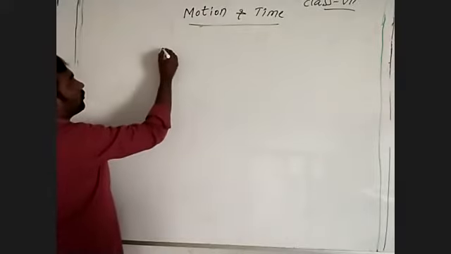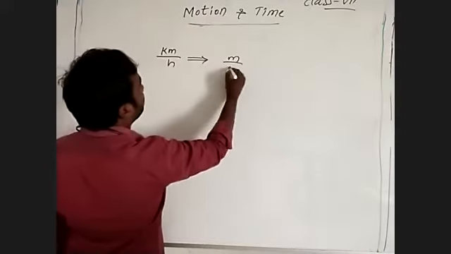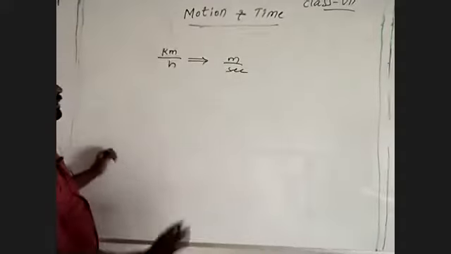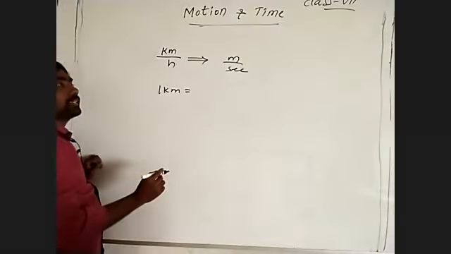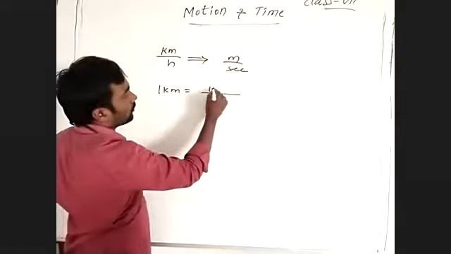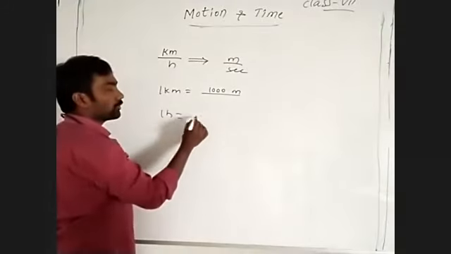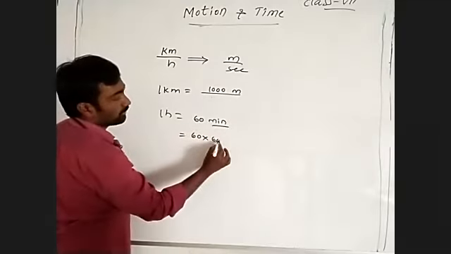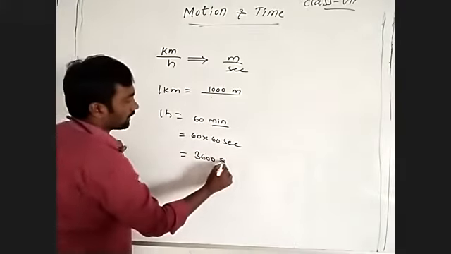Velocity we did not see here. 1 kilometer per hour is equal to how many meters per second? 1 kilometer is equal to 1000 meters. 1 hour is equal to 60 minutes, and 1 minute is equal to 60 seconds. So 60 into 60 is 3600 seconds.